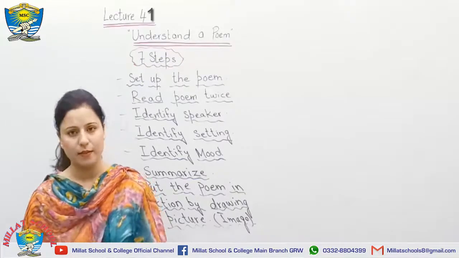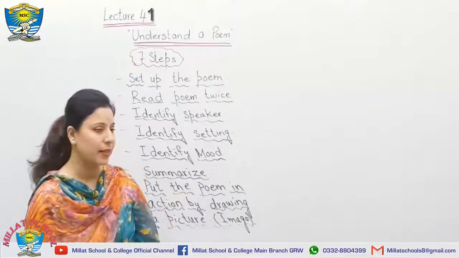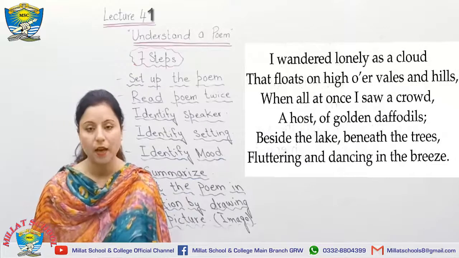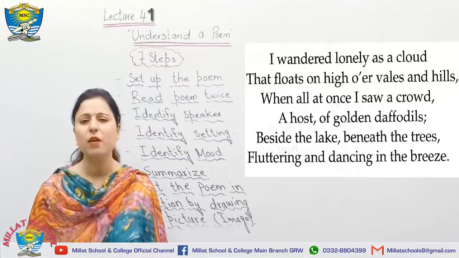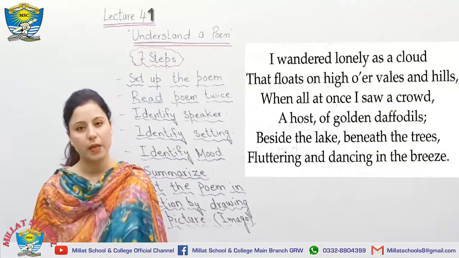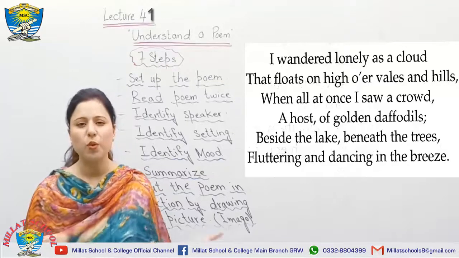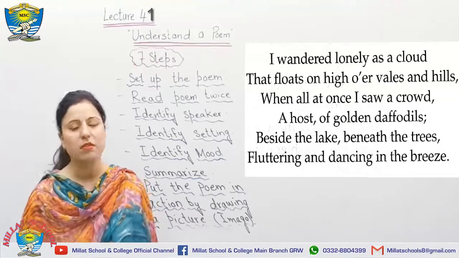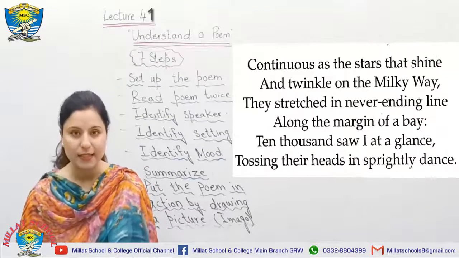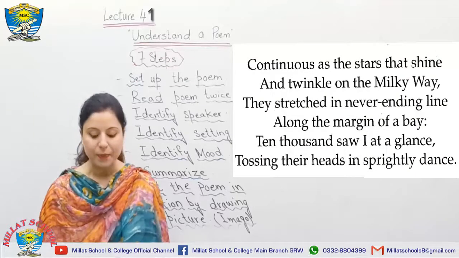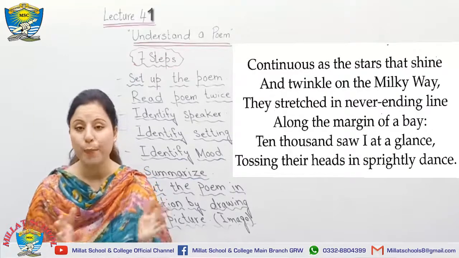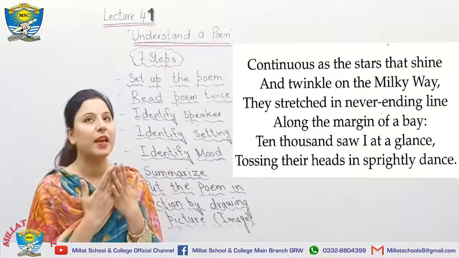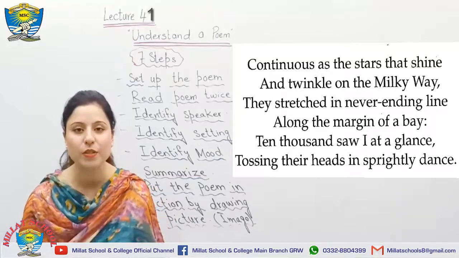What have we learned from this poem? Let's summarize it. Let's see the setup of the poem. In the first stanza, we have seen that the poet is not so happy. He has compared himself with a lonely cloud which is wandering over the hills, and he is so sad. But in the second stanza, he started comparing the daffodils with the stars, with the Milky Way, and he started enjoying those daffodils.